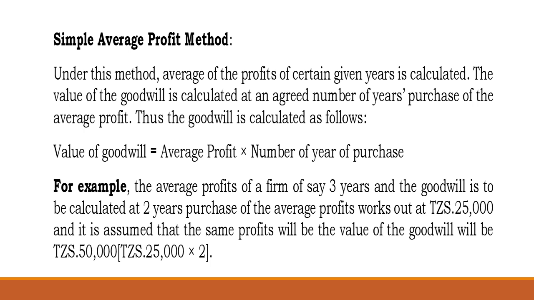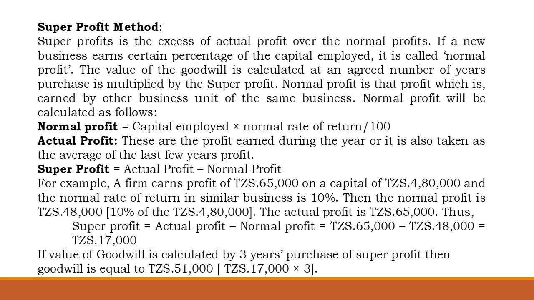Assuming that the same profit will continue, we take the average profit, 25,000 times 2 years, and this will be 50,000 goodwill.